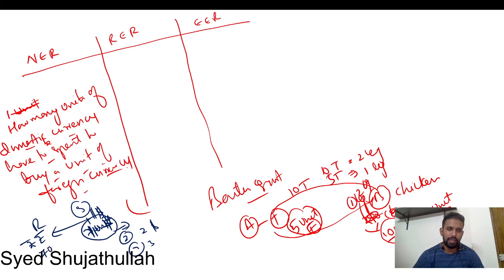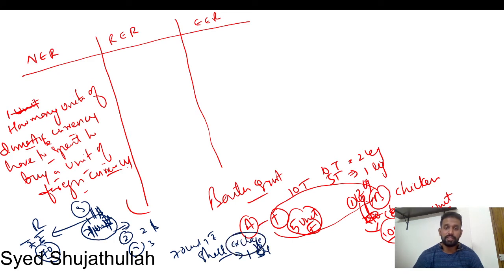I'm just trying to give you a normal value, it's not the exact value. 70 rupees we have to shell out, means 70 units of rupee have to be spent to buy 1 unit of dollar.